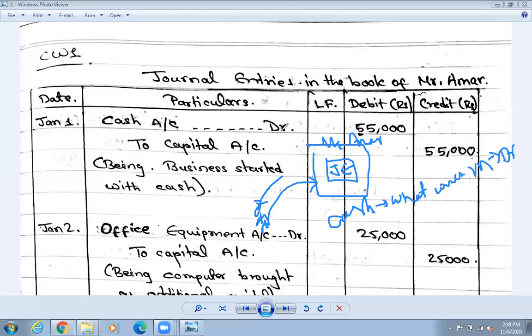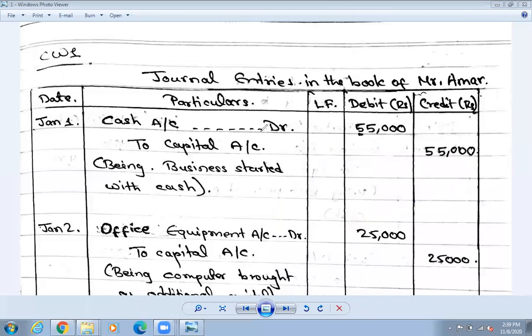So how much money is coming inside the business? Please see page number 21 है, your book, so that it will be clear. Question पनि हेर्दै जाने। Question class work number 1, I am doing over here. So Amar started business with cash 55,000. So cash is coming inside your business, so cash account Dr. Cash account लेख्ने, A/C, that this is the short form of account, cash account dash dash dash Dr. How much is the cash? 55,000 is the cash, okay. So cash is coming inside your business, so that's why this is the debit. What comes in, it is the debit है।